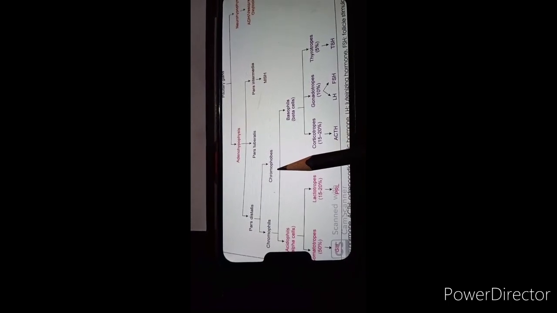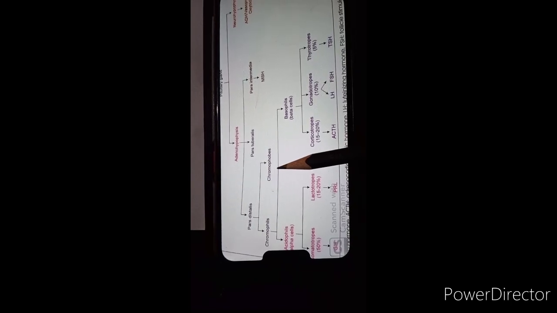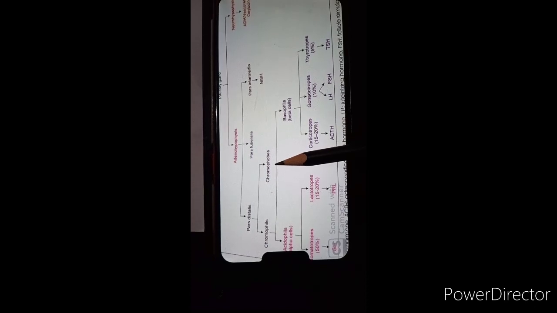So according to their different staining properties, cells present in the pars anterior are divided into chromophil cells and chromophobe cells. Functionally, chromophobe cells are inert. They do not have a major function of hormone secretion.